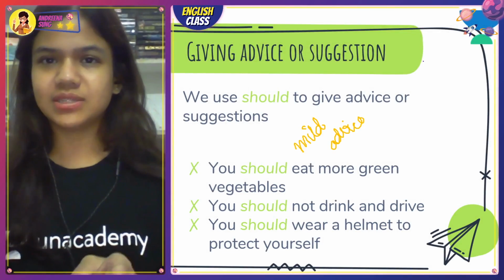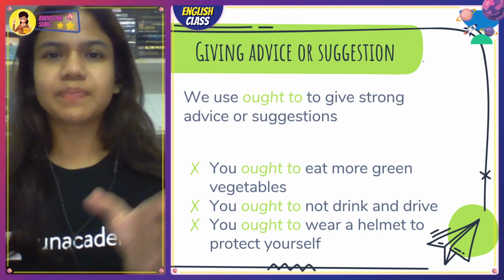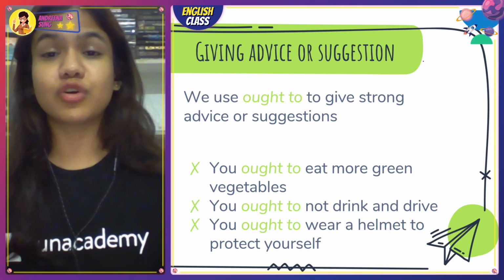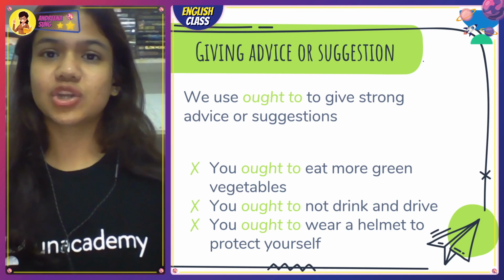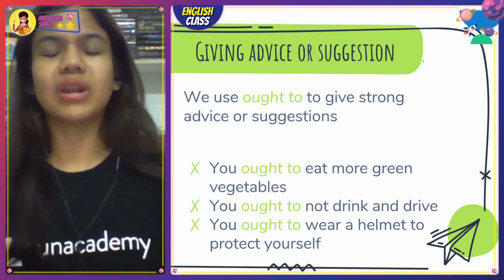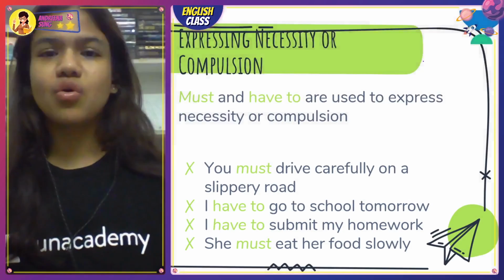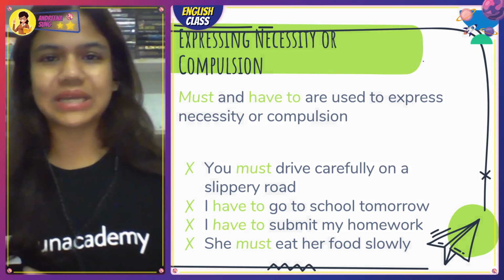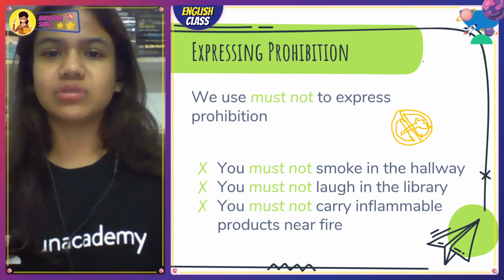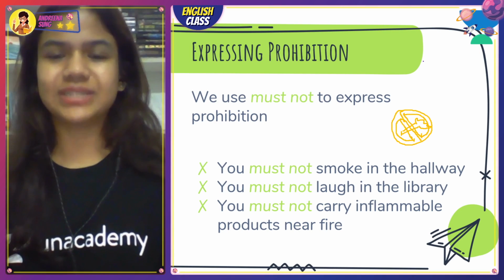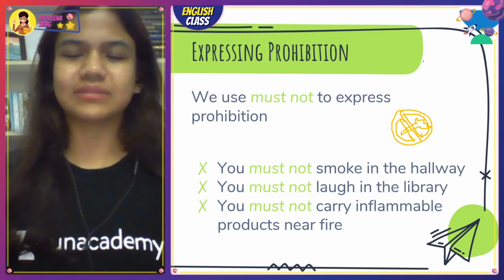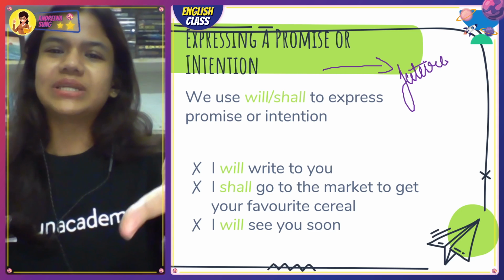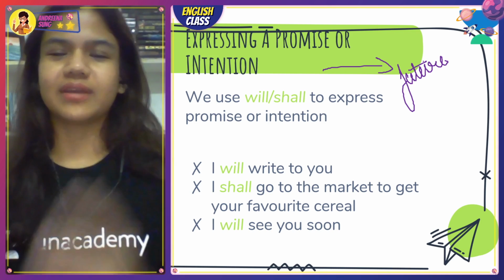So giving advices, suggestions, right, which we use should for mild advices, ought to for stronger advices, and had better for the strongest advices that you will ever give to somebody in your lifetime. Okay? So expressing necessity and compulsion, must and have to, and expressing prohibition, you must not do this, you must not do that. Expressing a promise, I will see you soon, we shall meet again, to do mentees and kahooting. I miss kahooting already.